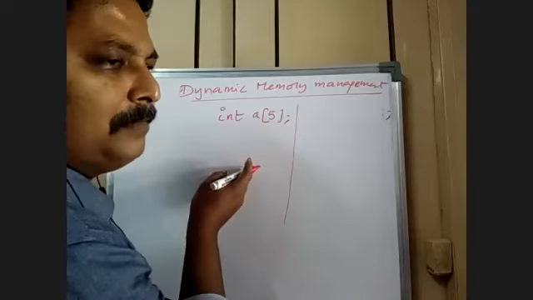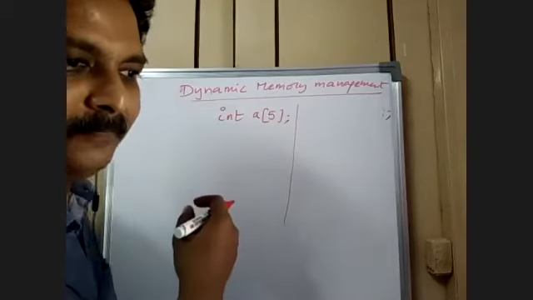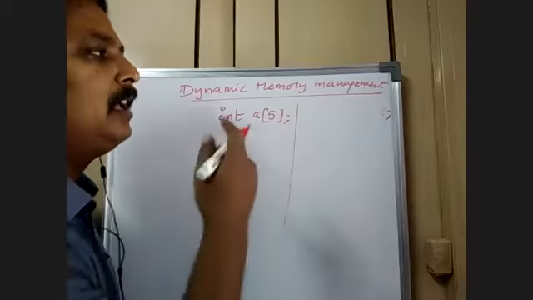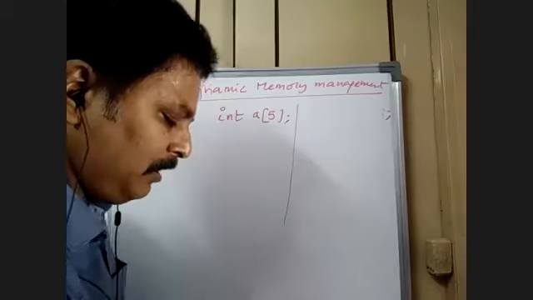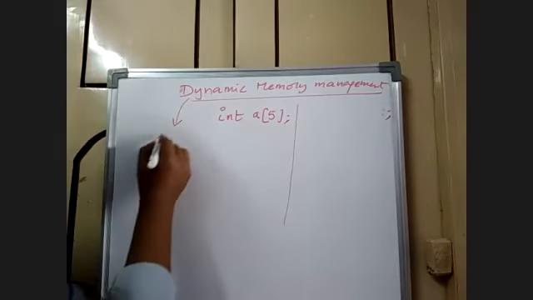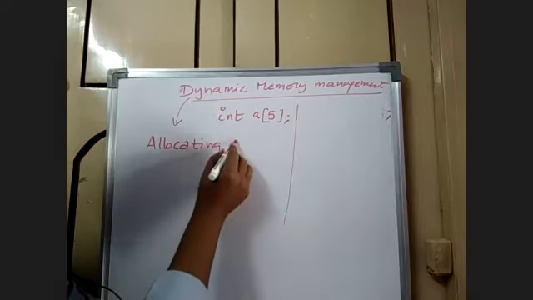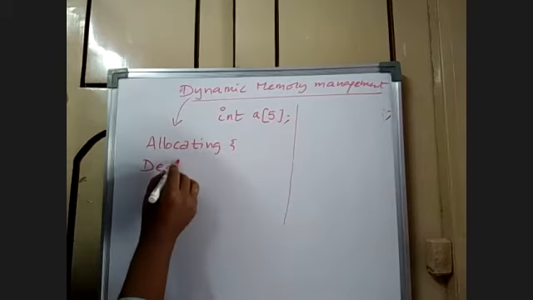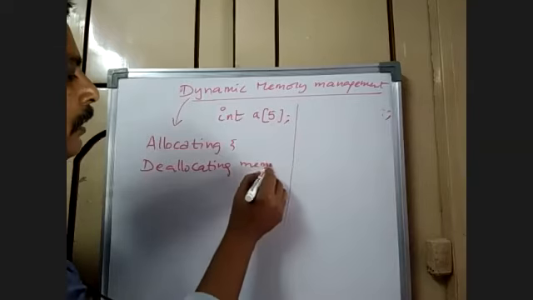Sometimes I don't know the size of the array, what size I should keep. Then I'll go for dynamic memory allocation. Dynamic memory allocation is a process of allocating and deallocating the memory at runtime.